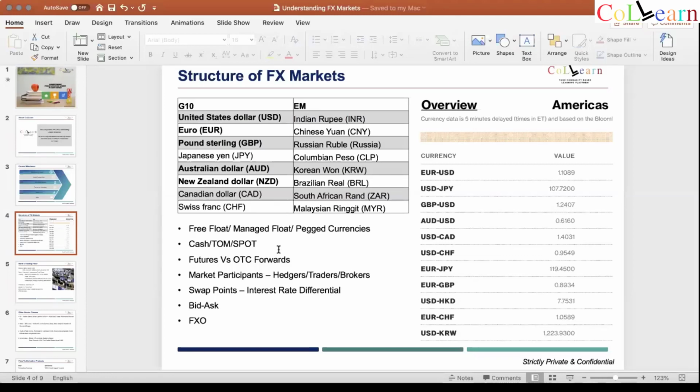So bid ask, I come back to this because this is the most important thing in FX, because you're buying a currency and you're selling a currency. So you need to be very clear about what you're buying and what you're selling to the client or to your end customer. And you need to know what is bid, what is ask. As long as you're clear on the numerator currency, which is quoted against the denominator currency, so euro is quoted against the dollar and €1 equals $1.1, whatever.